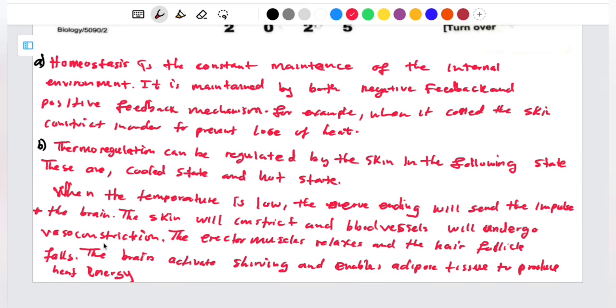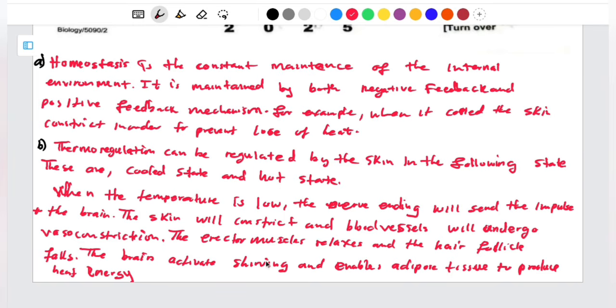The hot state is just the opposite of the cold state, so what we are writing here is going to be the opposite. Of course, the information is going to come from the nerve endings near the surface of the skin. Then they send the information to the hypothalamus, which is going to initiate vasodilation of the blood vessels instead of vasoconstriction.